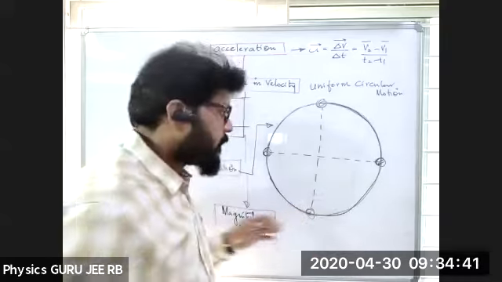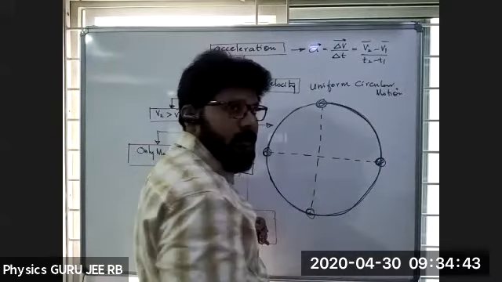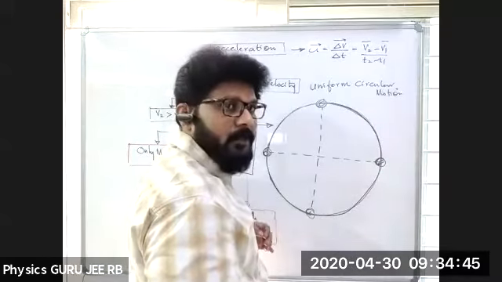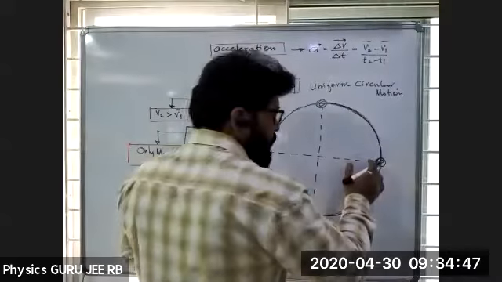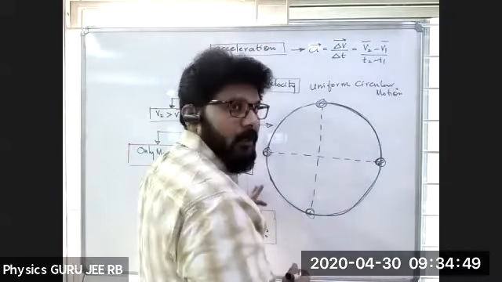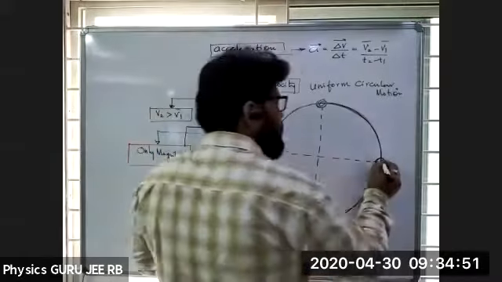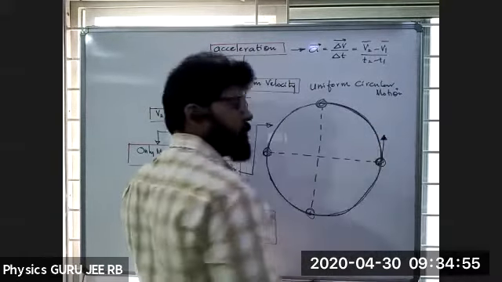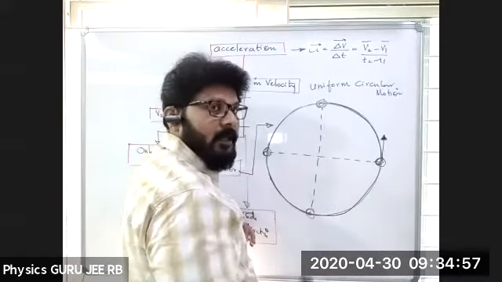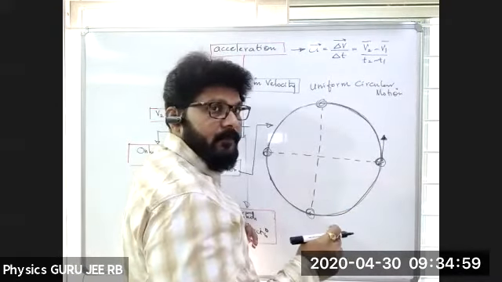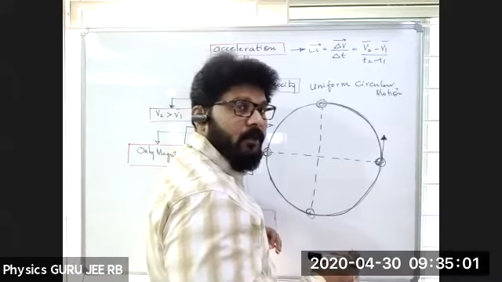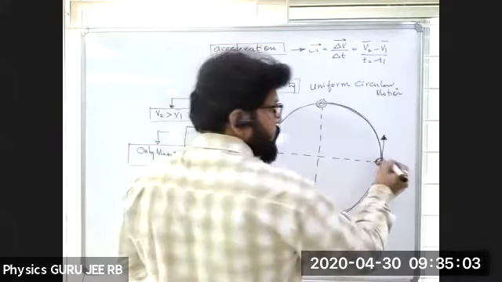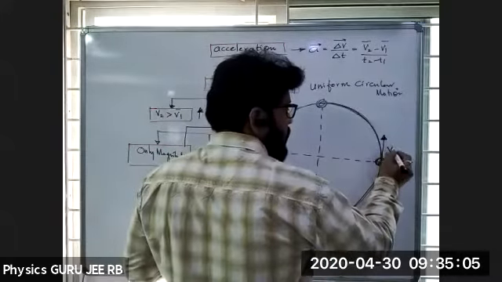uniform means, for example, if I want the velocity at this point, the magnitude will not change. So if I take this particular point, to get the velocity you can just draw a tangent. This is called a tangent. Tangent will give the direction of linear velocity. Tangent is giving the direction of what? Linear velocity. So it is nothing but the velocity v1.